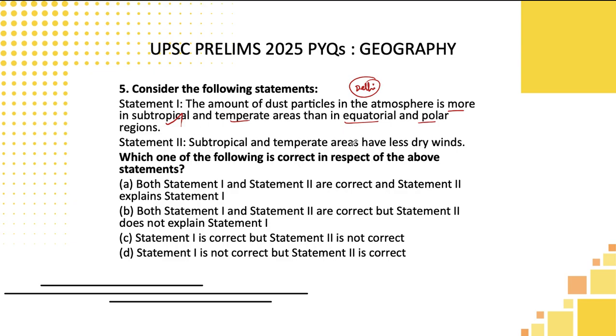Second statement, subtropical and temperate areas have less dry wind. That is wrong. They have more dry winds, not less dry winds. So the second statement is wrong, the first is correct. So option C: the first statement is correct and 2 is wrong.